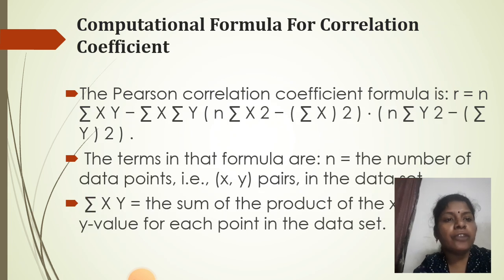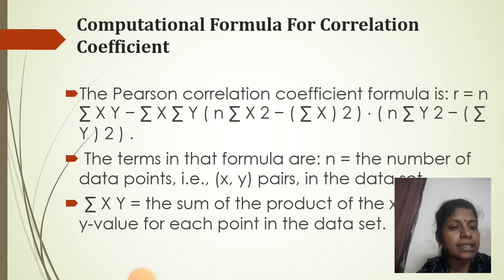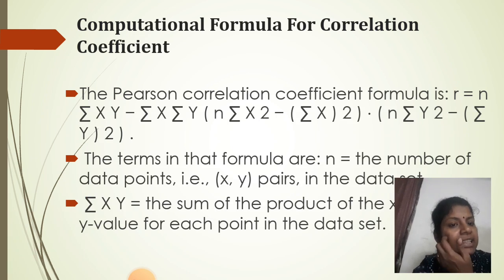Then the computational formula for the correlation coefficient. The Pearson correlation coefficient formula is r equals 1. The terms in that formula are: n is the number of data points, that is, xy pairs. Sigma xy is the sum of the product of x and y, the values of each point in the data set.